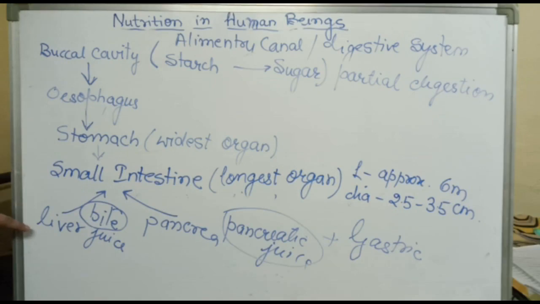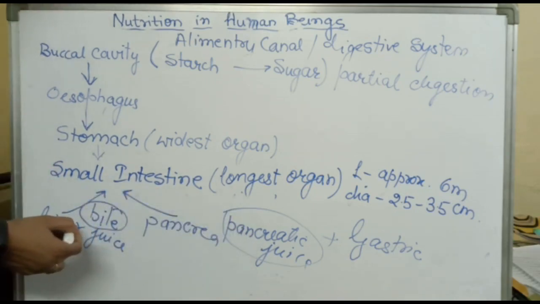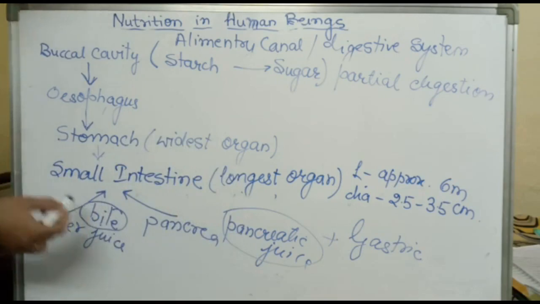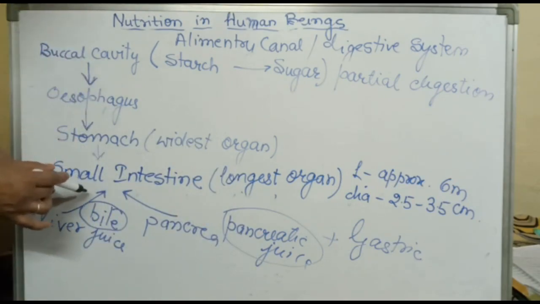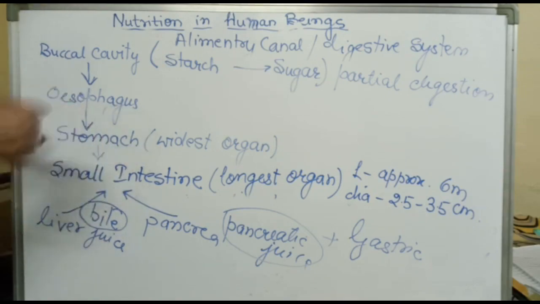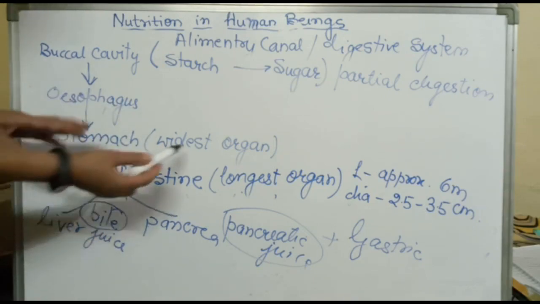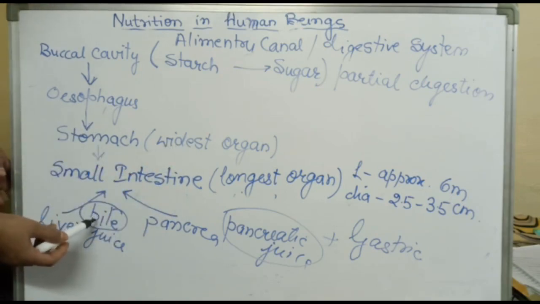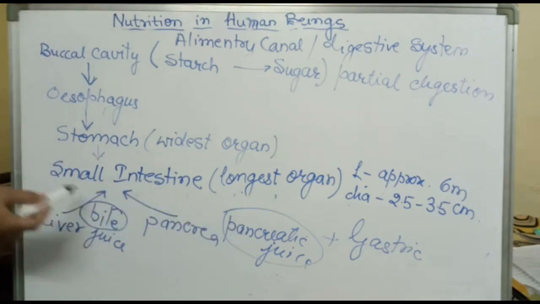The bile juice secreted by the liver makes the medium alkaline for the pancreatic enzymes to act. Pancreatic juice contains pancreatic enzymes. These enzymes act only in an alkaline medium, because when food enters the small intestine, it is in an acidic medium. That acidic medium is converted into an alkaline medium due to bile juice, and these pancreatic enzymes work in that alkaline medium.